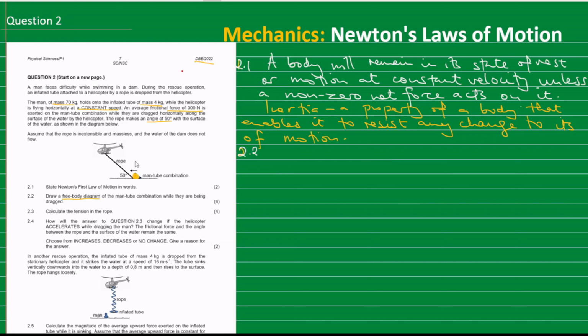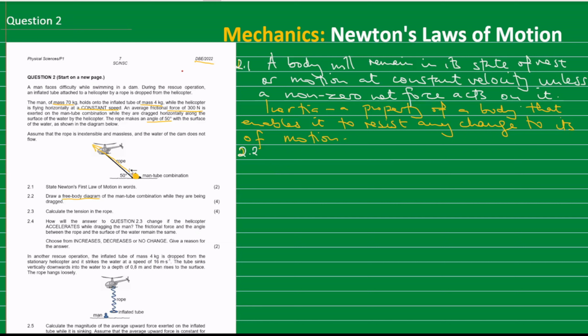Now I will just draw the forces here, explain them here, and then we'll draw the diagram on the other side of this page. So we'll find that here are the forces acting on the combination of the man and the tube. The first obvious force is the tension in the rope.